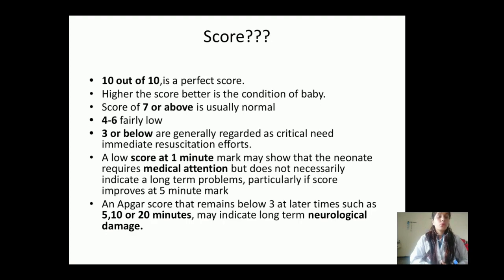Then if the child is scoring between 4 to 6, we can say the child is fairly low. Meaning maybe the child will need further assessment or further medical intervention, or maybe the child will not need it. And after some time, when we are again doing assessment of the child after 5 minutes, the child will respond properly. But if the scoring of the child is 3 or below 3, it is generally regarded as critical and the child needs immediate resuscitation efforts. At the same time, a low score at the 1 minute mark may show that the neonate requires medical attention but does not necessarily indicate long-term problems, particularly if the score improves at the 5-minute mark.